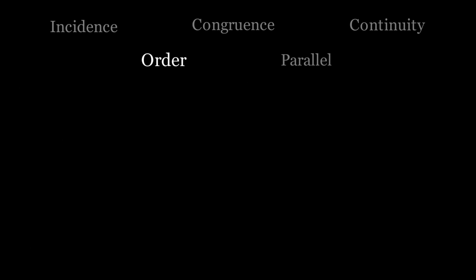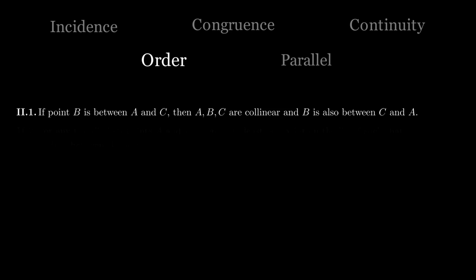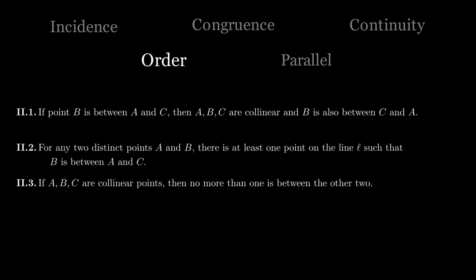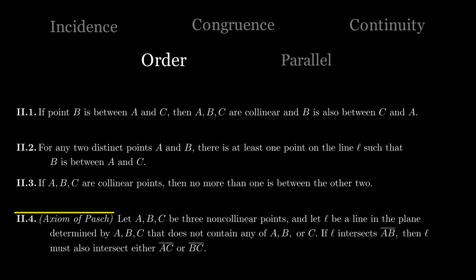For the axioms of order, they tell us how we define betweenness and what we mean by intersection. As brought up earlier, we can see Pasch's axiom being implemented here. This axiom is easily visualized with a triangle and basically states that if a line enters through one side of the triangle, it must exit through one of the other two sides, assuming that we are not allowed to go through the vertices.